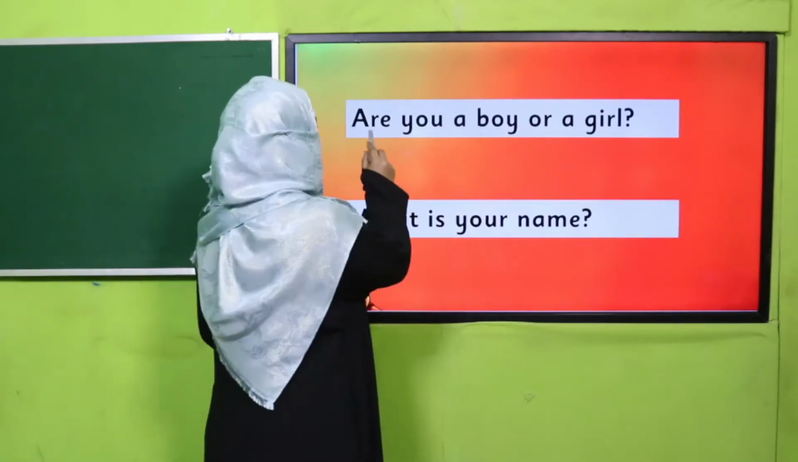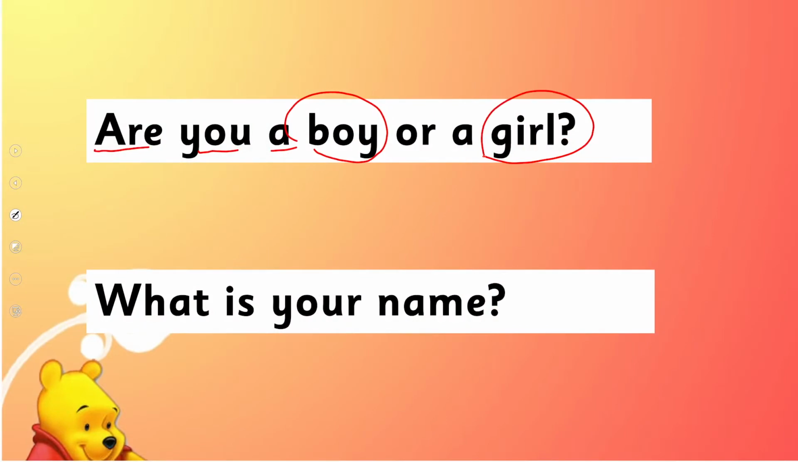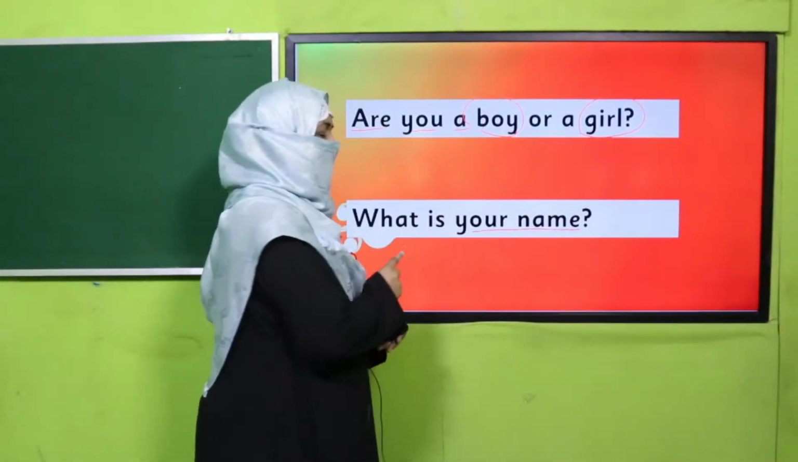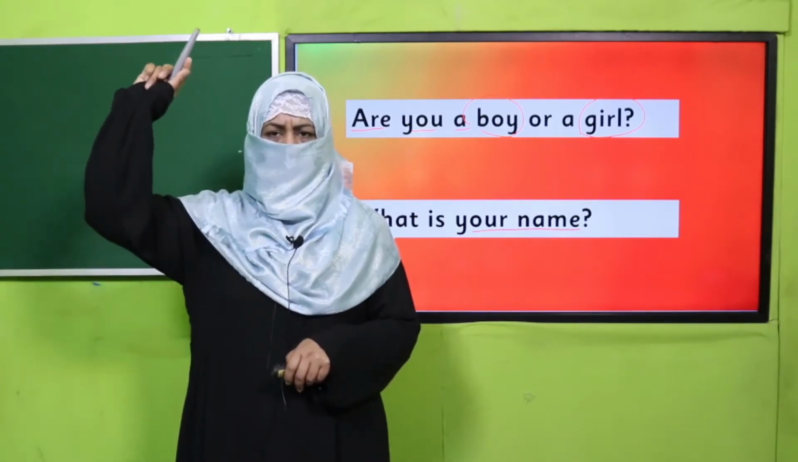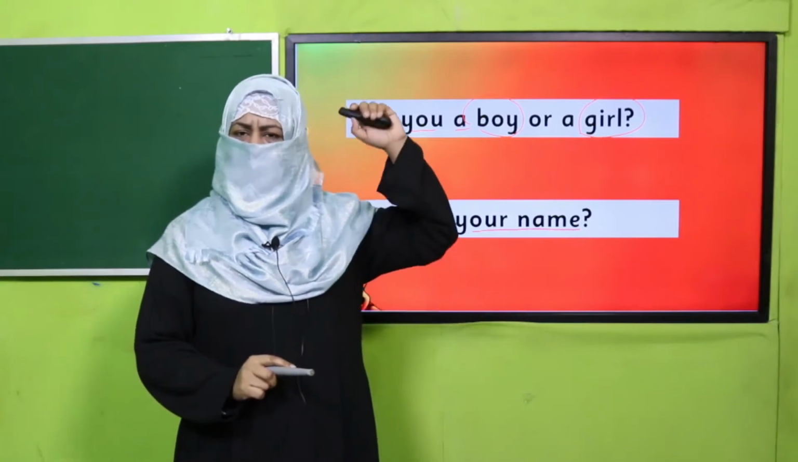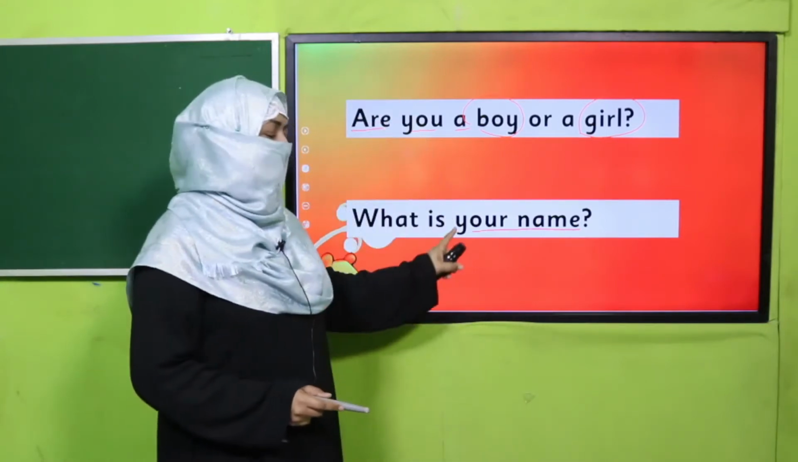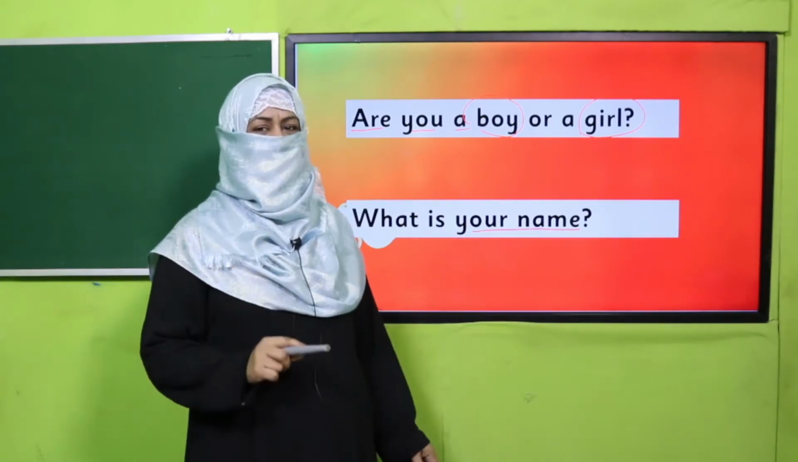First you tell me, are you a boy or a girl? Are you a boy or a girl, and what is your name? Okay, so if you are a boy, raise your right hand. Okay, boy. If you are a girl, raise your left hand. Yes, good, good. And now tell your name to your teacher. Pause the video and tell your name to your teacher.